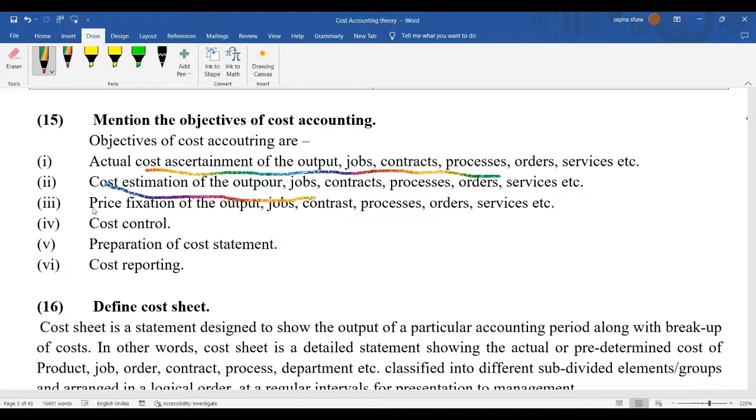Okay. The next objective of cost accounting is to fix a price. So when we calculate the cost, we actually fix the price. What should be the price?